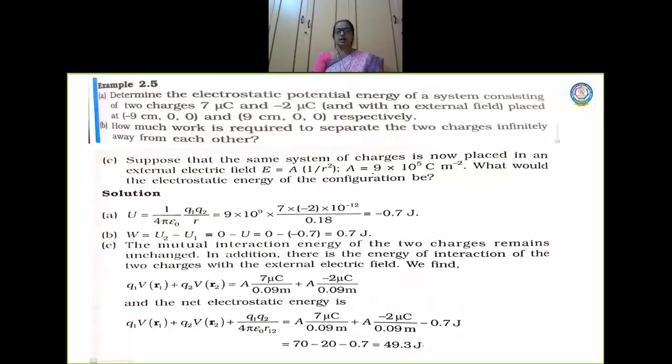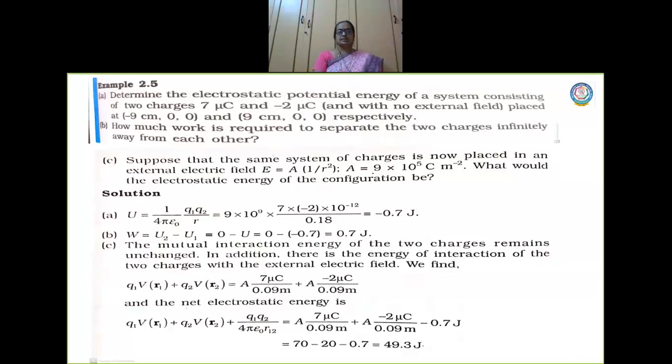So I will have the work done to be U2 minus U1. Final is 0. Initial is the value which is already found out, which is minus 0.7. So when I take the difference, 0 minus of minus 0.7 will be 0.7. So 0.7 joule amount of work is required to separate the two charges infinitely away from each other. Okay? Now, the third question.